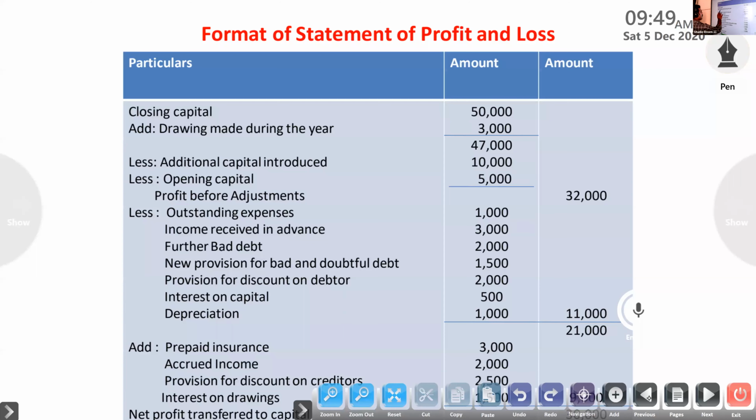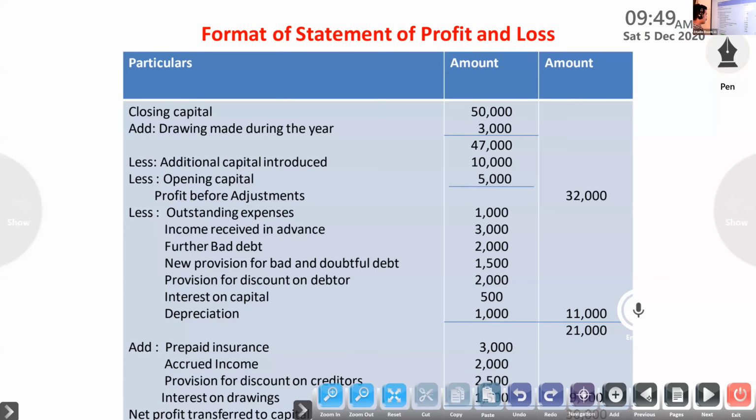Add drawings, less additional capital, then less opening capital. Through this you will get profit before adjustment. Okay, closing capital add drawings. Why are we adding drawings? Why are we lessing additional capital? That I am telling.